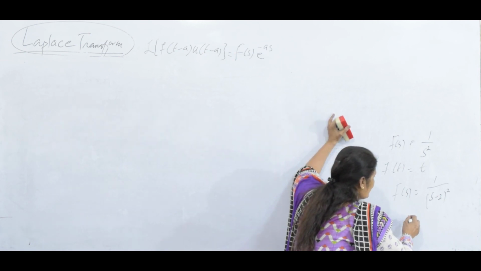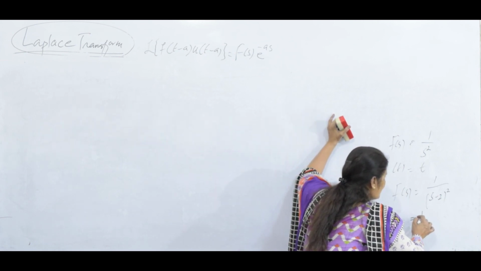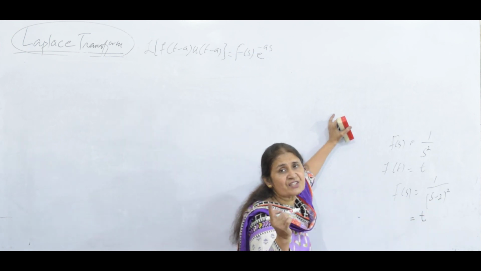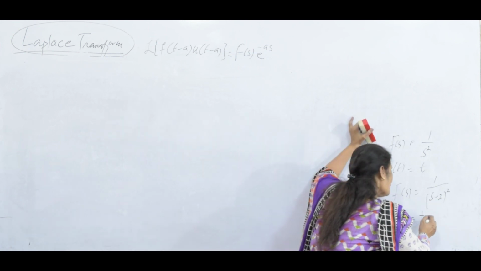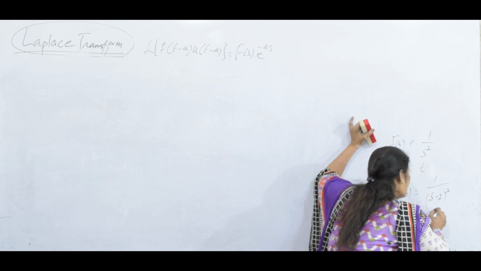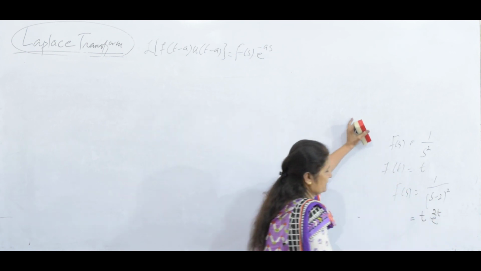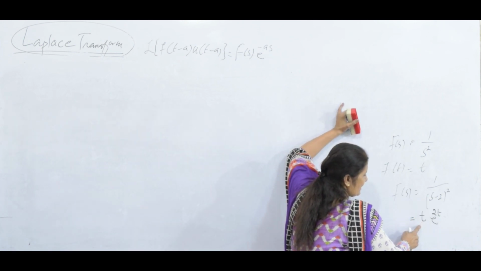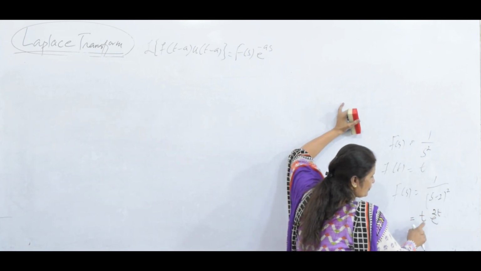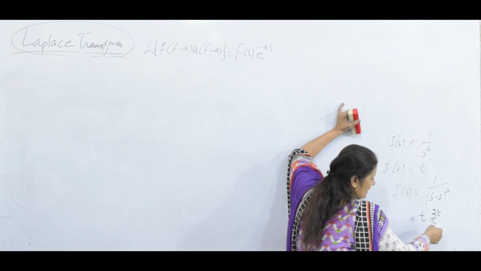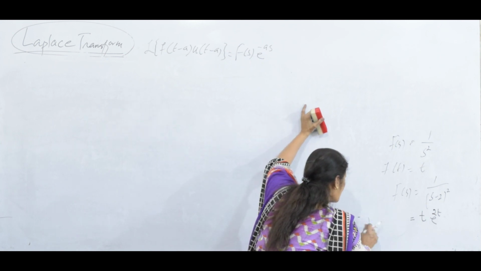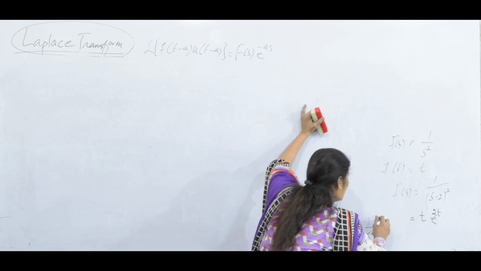Your answer will be t, since 1 over s square gives t, and since s is shifted to s minus 2, you have to have e to the 2t there. Look at that. First shifting. Since s is shifted, 1 over s square is t, and you have to multiply with the exponential, which is e to the 2t.